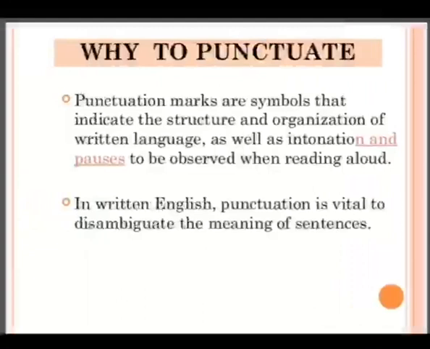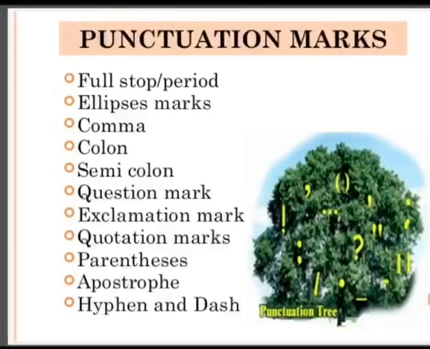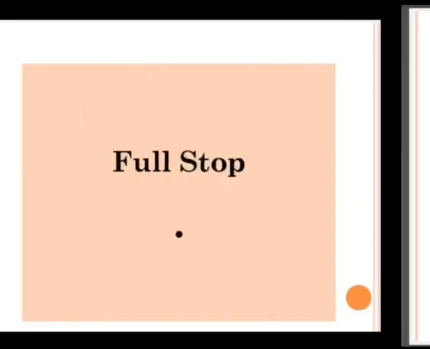Now we will study why to punctuate the sentences. Punctuation marks are symbols that indicate the structure and organization of written language, as well as intonation and pauses to be observed when reading aloud. In written English, punctuation is vital to disambiguate the meaning of sentences. Here are some punctuation marks: full stop, ellipsis marks, comma, colon, semicolon, question mark, exclamation mark, quotation marks, parenthesis, apostrophe, hyphen and dash. Now we will discuss these punctuation marks.